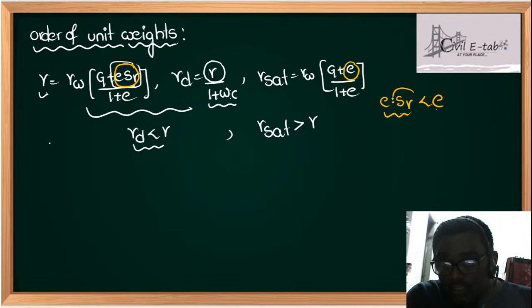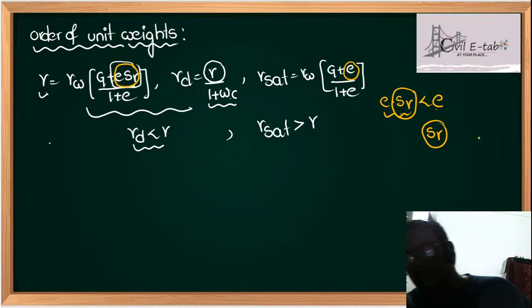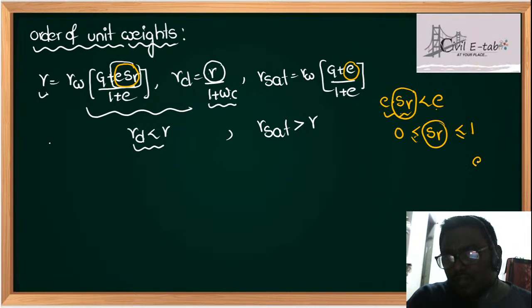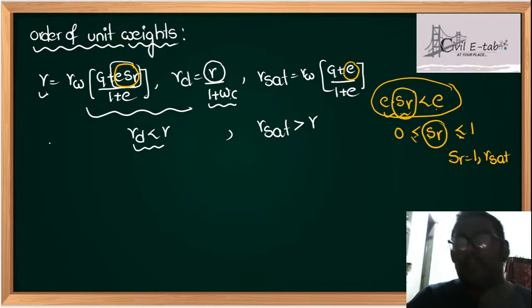Why? Because what is SR? See here, what is the value of SR? SR is always 0 to 1. Actually, it can be equal to 0 and it can be equal to 1. But when SR is equal to 1, what is happening? It will become gamma sat. So ESR is always less than E based on the range of the degree of saturation.